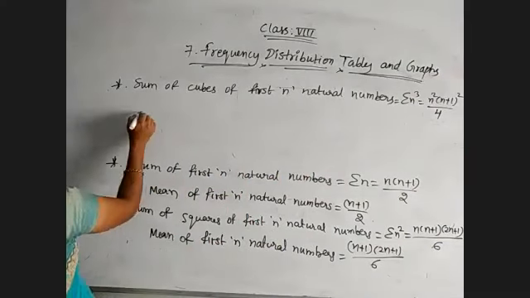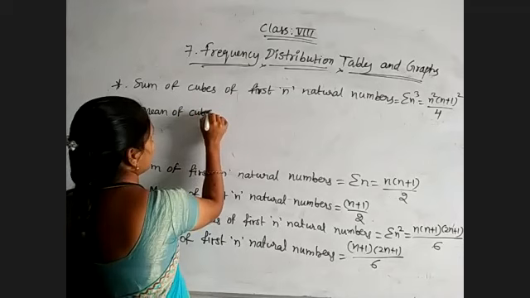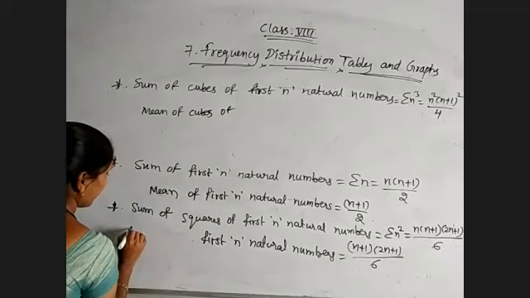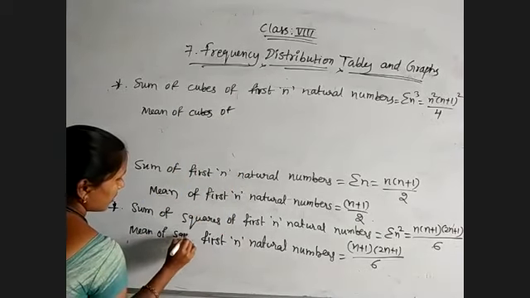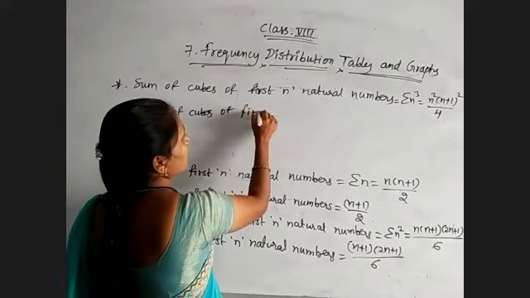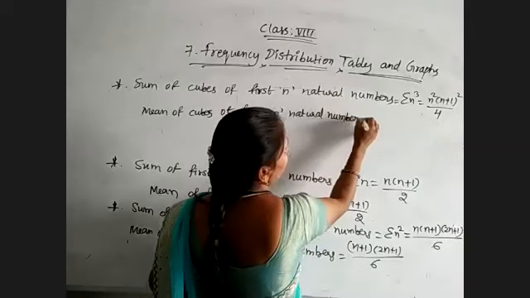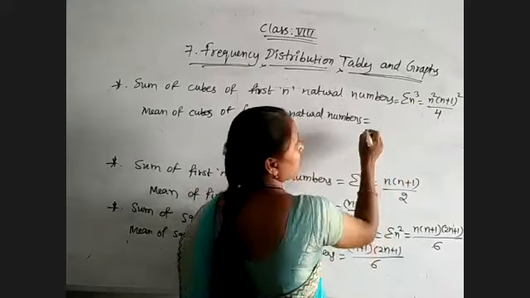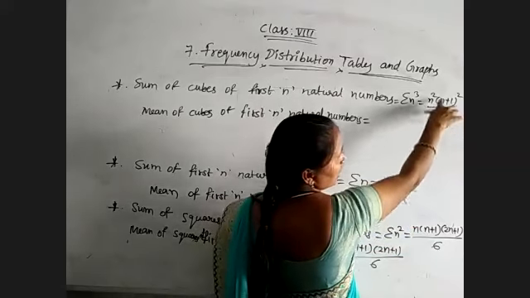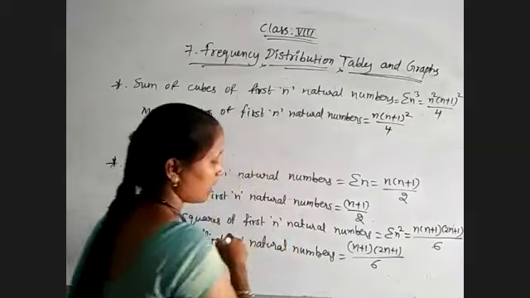And so for this, the mean of cubes of the first n natural numbers equals this: n square into n plus 1 whole square by 4, divided by n. So one n will be removed, and we get n into n plus 1 whole square by 4. Okay.